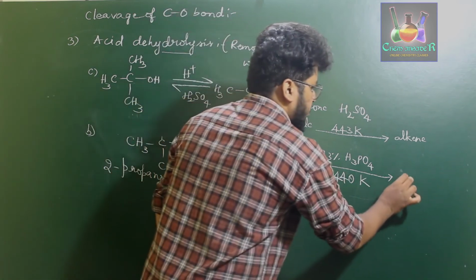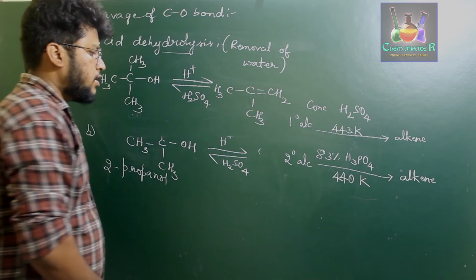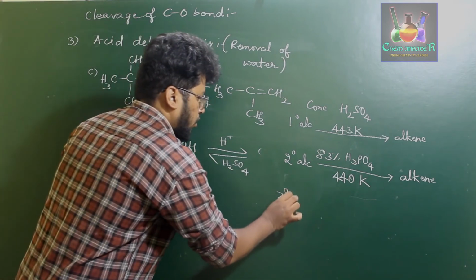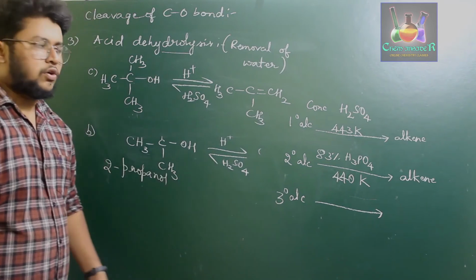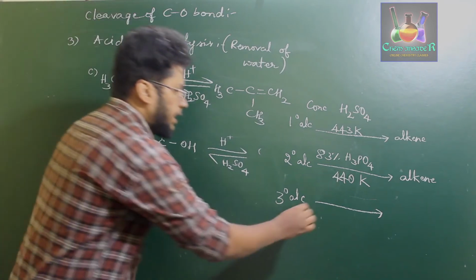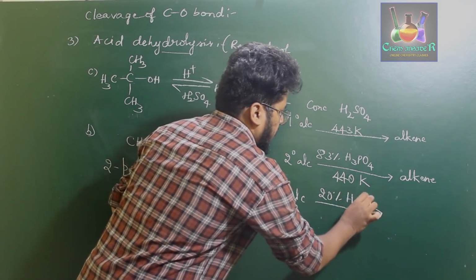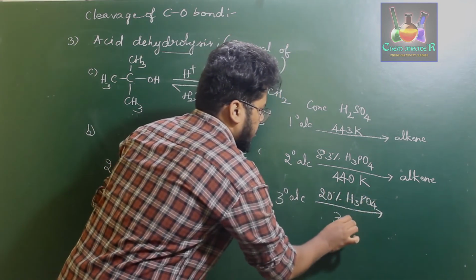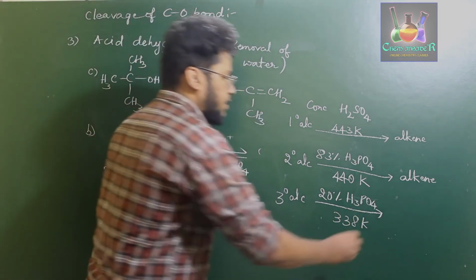Okay, it gives us our alkene. Next, if you consider a tertiary alcohol, what we observe is that 20% phosphoric acid is more than enough, that too at 328 Kelvin, to prepare the respective alkene.